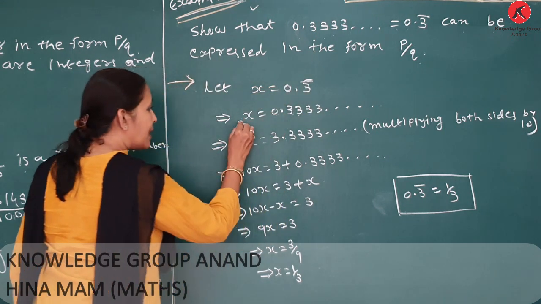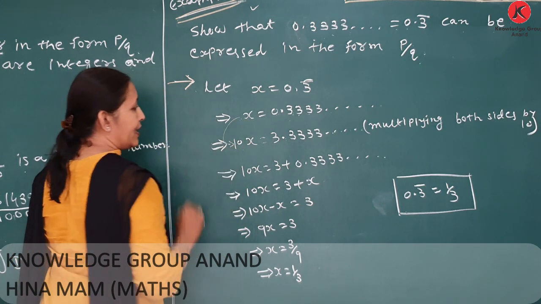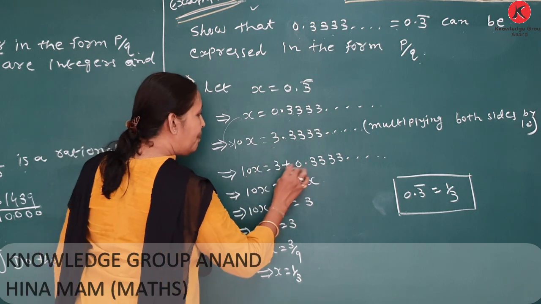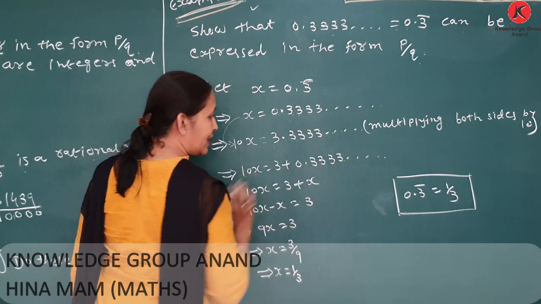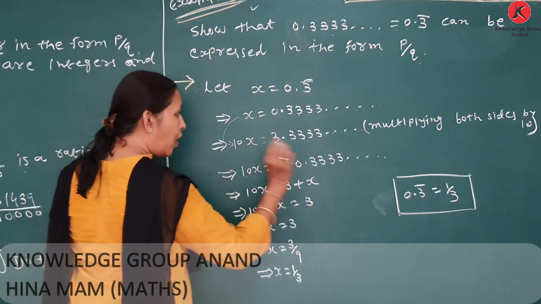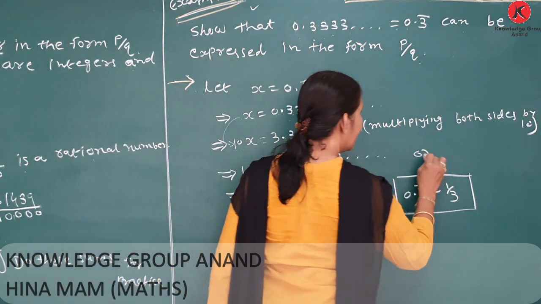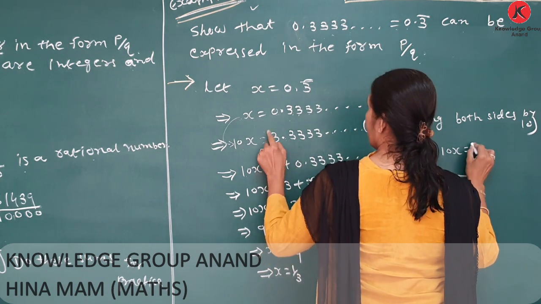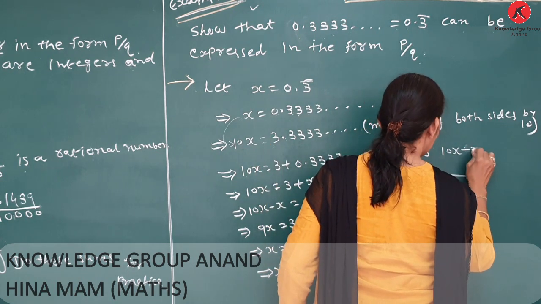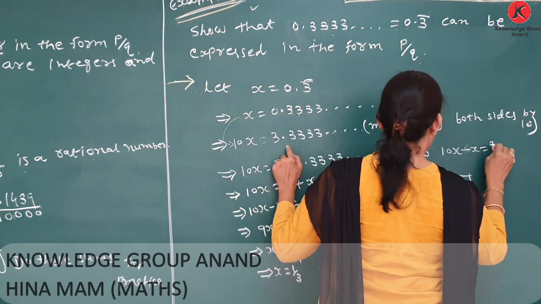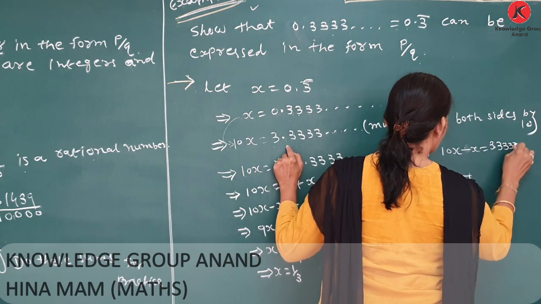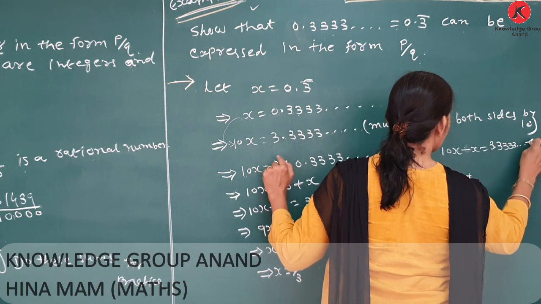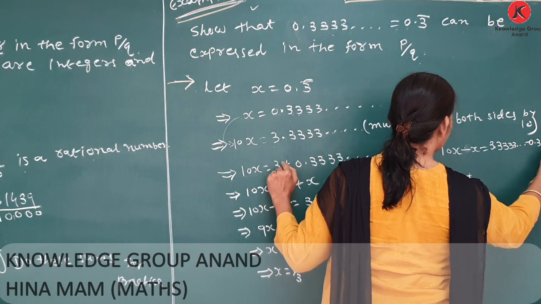Then we subtract x from 10x. 10x minus x is equal to 3.333 minus x, where x is equal to 0.333.